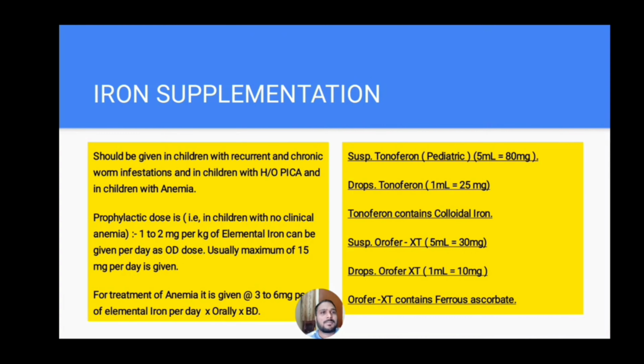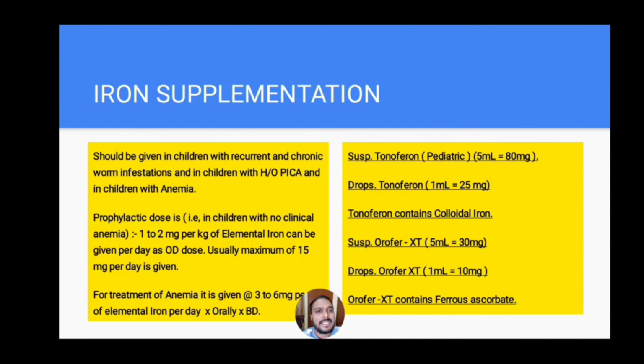And coming to the iron supplementation in children with worm infestation. It should be given in children with recurrent and chronic worm infestations, and in children with history of pica, and in children with anemia. For prophylaxis in children with no clinical anemia, it is given at a dose of 1 to 2 mg per kg of elemental iron. It can be given once in a day, and a maximum of 15 mg per day can be given.